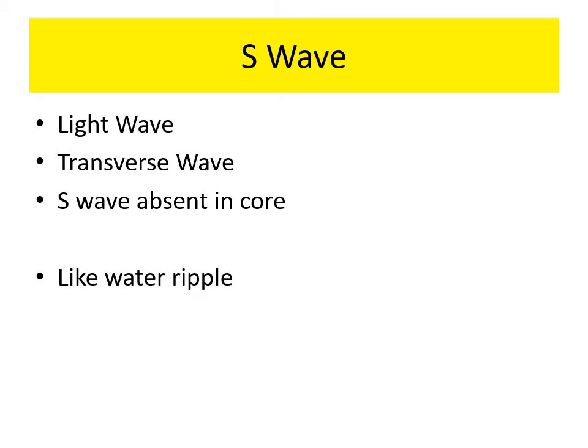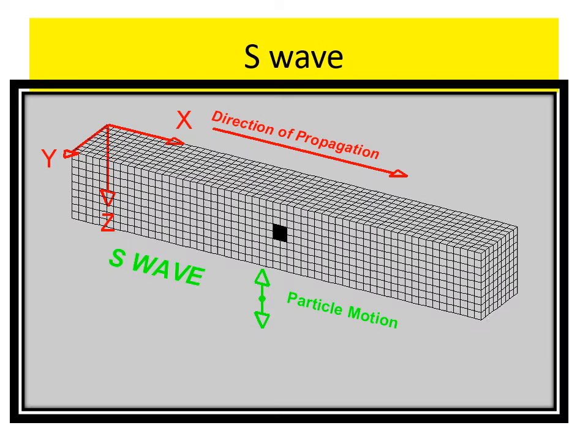S wave is known as secondary wave. It is just like a light wave. It cannot pass through the liquid medium. That's why S waves are absent in the core, because the Earth's core is in a liquid state. It is also known as transverse wave. It is just like a water ripple.